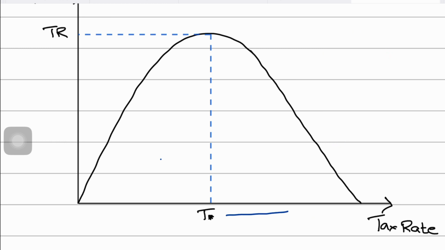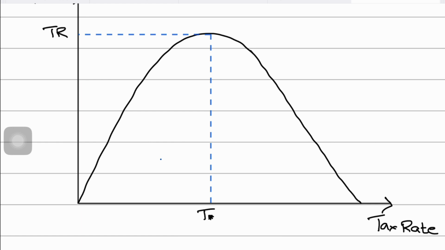So, he said that if the government continues to increase taxes beyond this tax rate, taxpayers will lose the incentive to work longer hours, because the more they earn, the more they are taxed, right? So it will be counterproductive. They will lose the incentive to work longer hours because of a high tax rate.